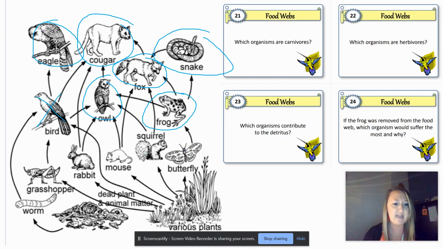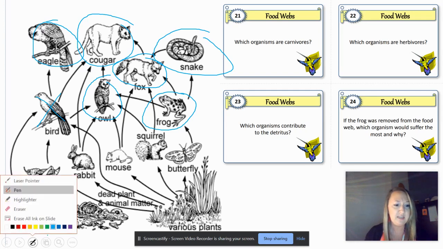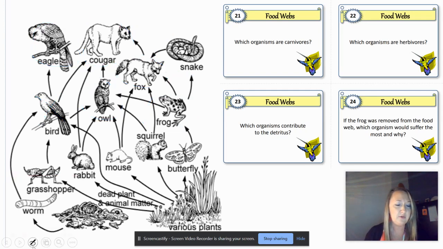Now, which organisms are herbivores? Herbivores are going to be organisms that eat only producers, only plants. So if we're looking for our herbivores, they're going to be things that are primary consumers. So butterfly, squirrel, follow your arrows from your producer, right? Follow it up, mouse. Go back to your plants. Is a bird herbivore? No, because they eat grasshoppers too, so we can't include them. Rabbit is an herbivore. And a grasshopper is an herbivore. Why don't we include the worm? The worm is special. Remember, the worm is our decomposer, okay?